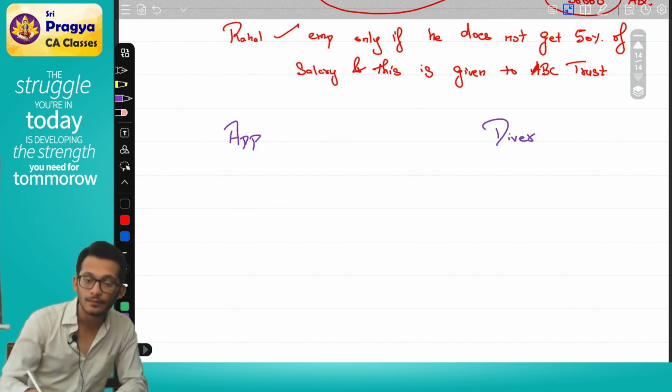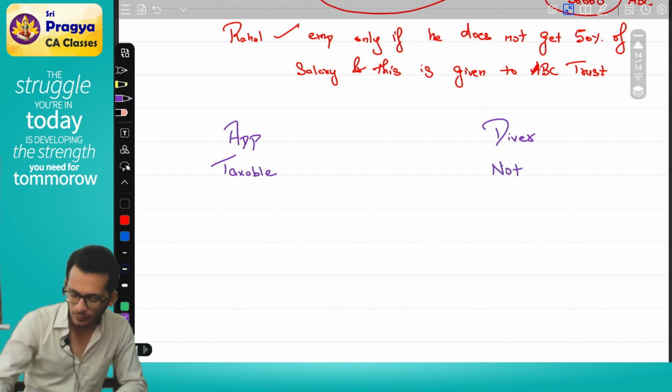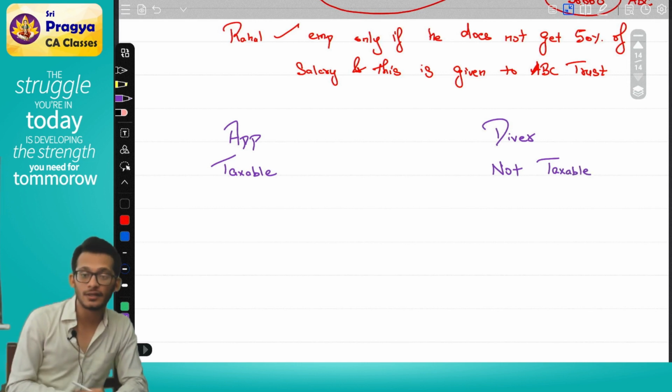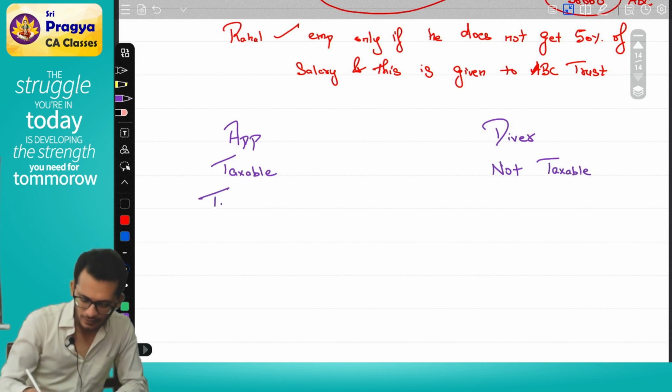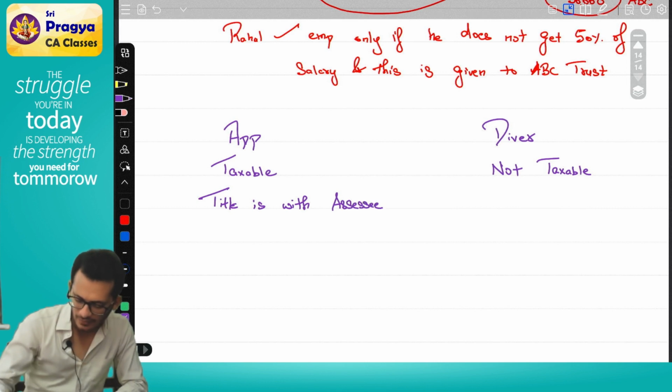Application is taxable, diversion is not taxable. How do you decide what is application? Check for the title. Title is with the assessee. Title with someone else.